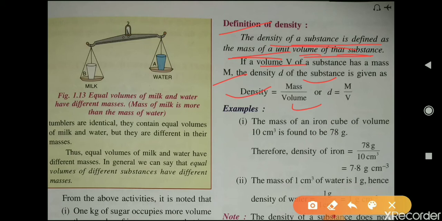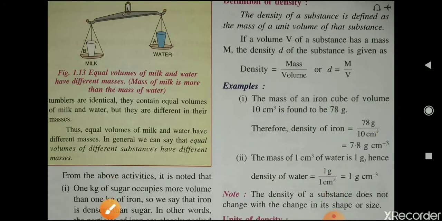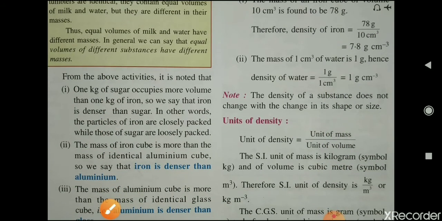Next, you can see here an example. The mass of an iron cube of volume 10 cm³ is found to be 78 g. Therefore, the density will be mass upon volume. So mass is 78 g and volume is 10 cm³. Therefore, the density is 7.8 g per cm³. Now, the density of a substance does not change with a change in its shape or size.